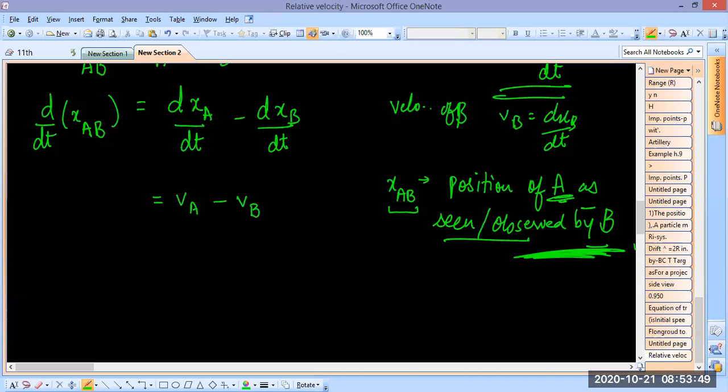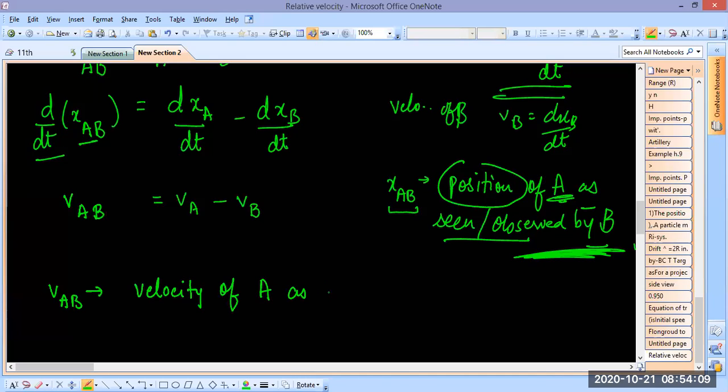If I do differentiation of position, we'll get velocity. So what does v_AB mean? It means velocity of A as observed by B. Is the maths clear till this equation?